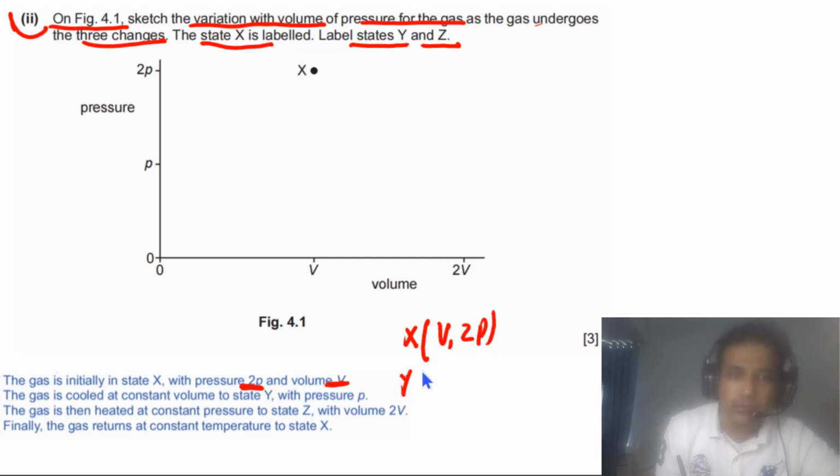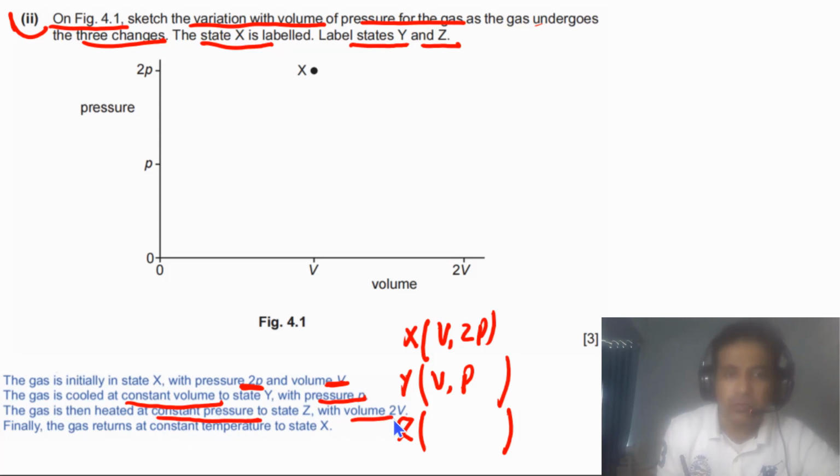Now if you look at state Y, it is given to us that volume remains constant and the value of pressure is P. Volume remains constant, so we have V and pressure equal to P. Next one is state Z. For state Z it is given to us the gas is then heated at constant pressure, meaning P remains constant with volume 2V. So we have volume 2V and pressure P. For the final state it is given to us isothermal, temperature remains constant. So this is an isothermal process between Z and X, ZX.